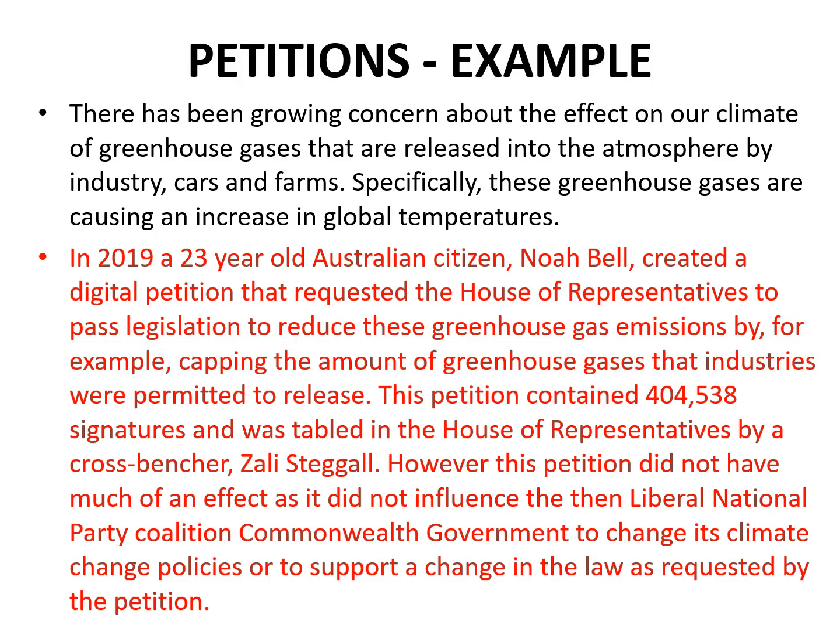This petition contained 404,538 signatures, and it was tabled in the House of Representatives by Zali Steggall, a crossbencher. However, this petition didn't have much effect, as despite being the second largest ever petition presented to the House of Representatives, it did not influence the then Liberal National Party coalition Commonwealth Government to change its climate change policies or to support a change in the law as requested by the petition.